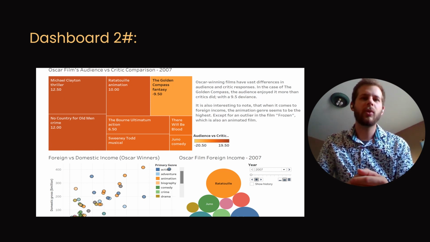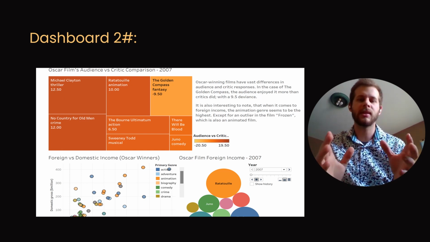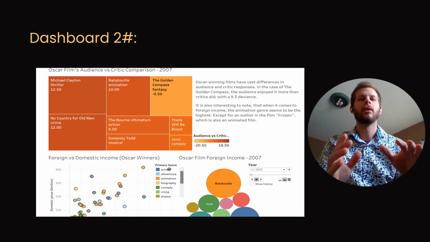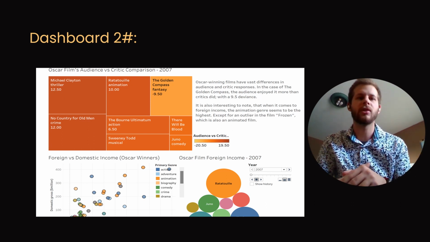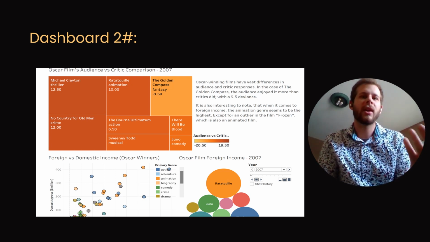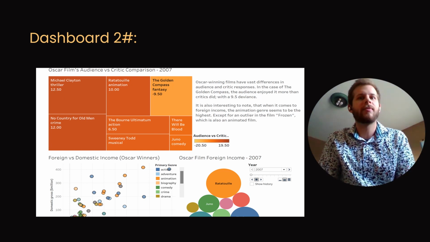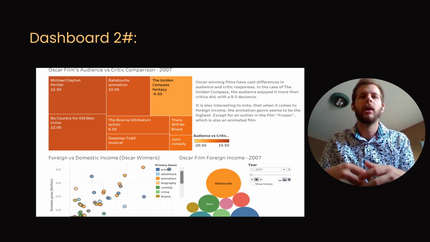With dashboard two, we wanted to show the Oscar-winning films. We just filtered to show them because it takes down the whole huge amount of films that are shown in this data set. We wanted to just show the Oscar-winning films, as when you think Oscar-winning films, you think of films that were very popular or that the critics really liked.